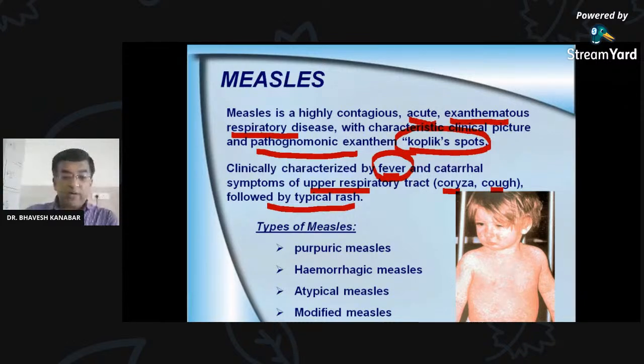According to the type of the rash, there can be purpuric measles, hemorrhagic measles, atypical measles, and modified measles. No need to remember the different types of measles. Just remember the clinical picture seen over here: Koplik spot, fever, upper respiratory tract signs, and typically it is followed by rash.